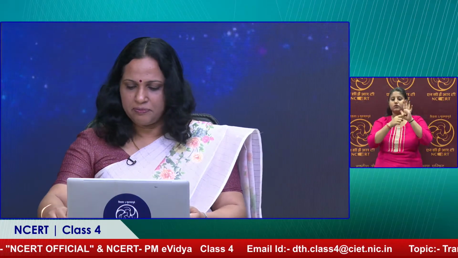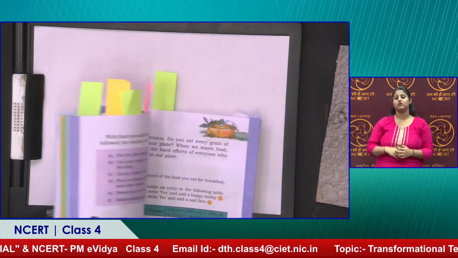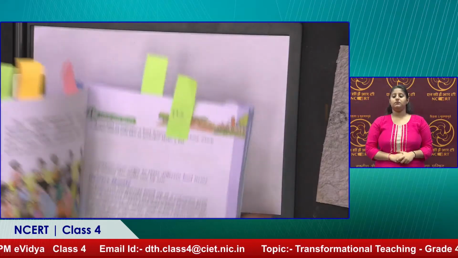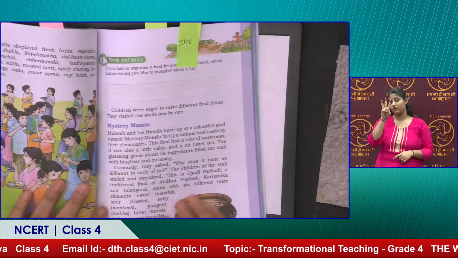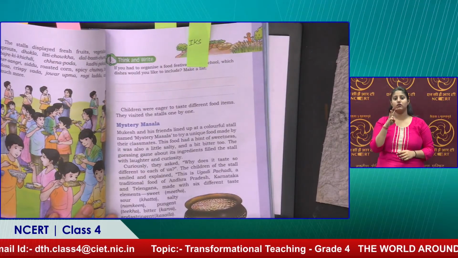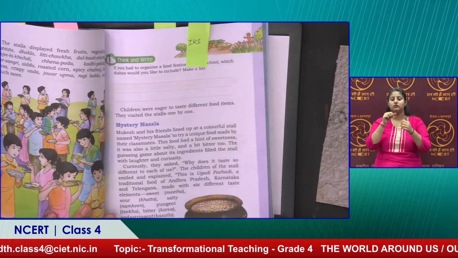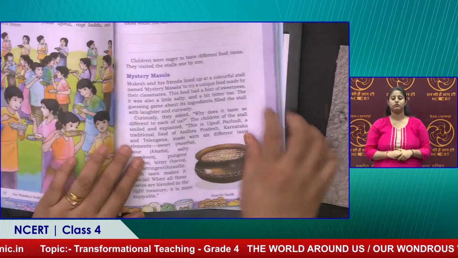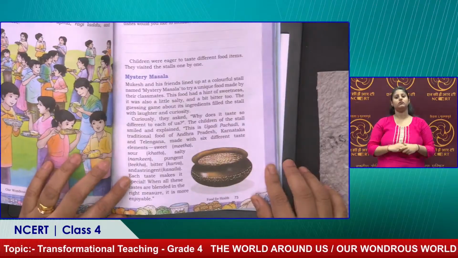Maybe we can show them the food items on page 77, and even page 73. It's about the Ugadi Pachadi.